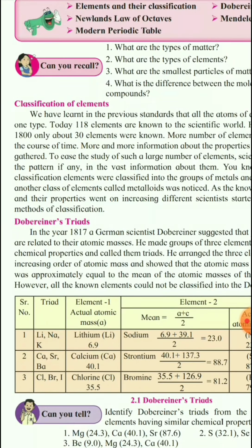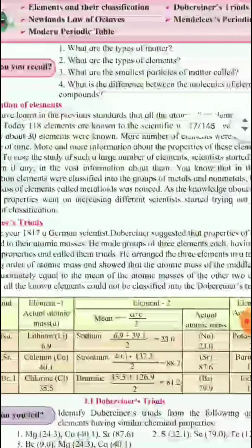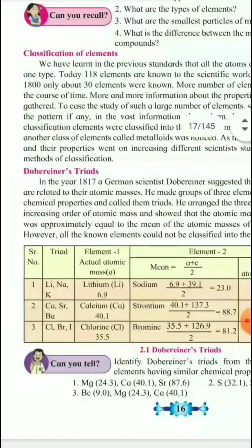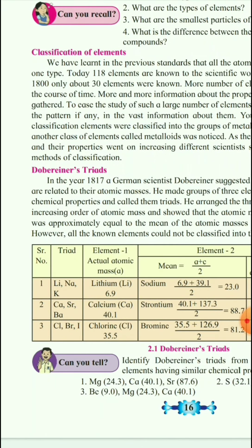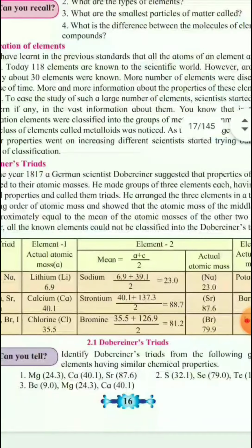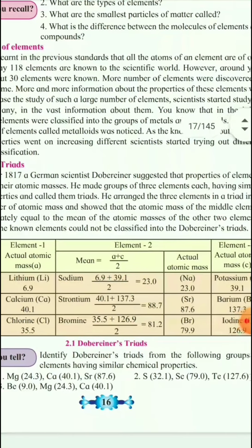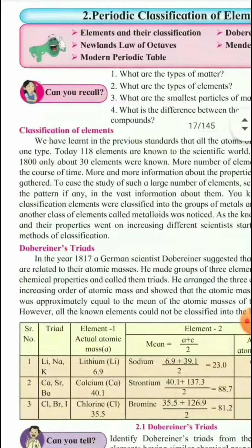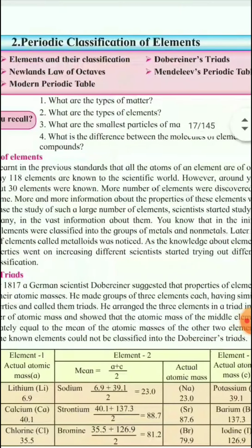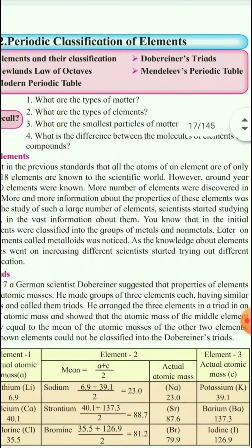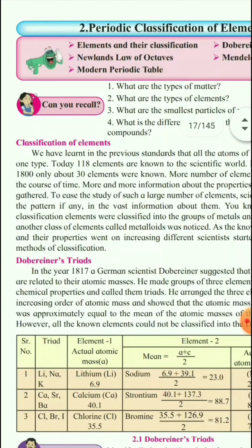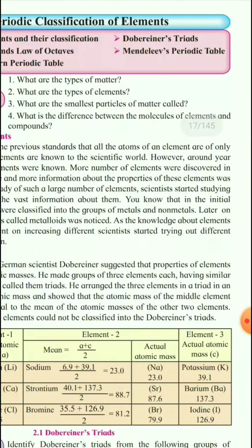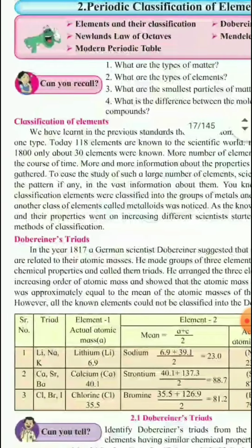We have learned in the previous standard that all the atoms of an element are of only one type. Today 118 elements are known to the scientific world. However, around the year 1800 only about 30 elements were known. More elements were discovered in the course of time, and more and more information about their properties was gathered.